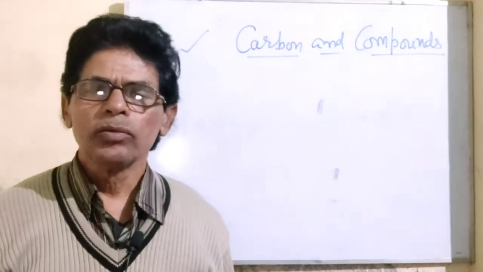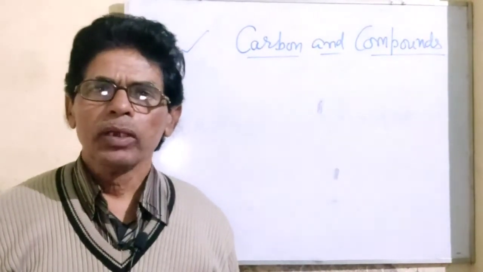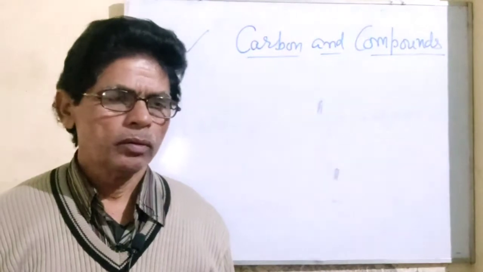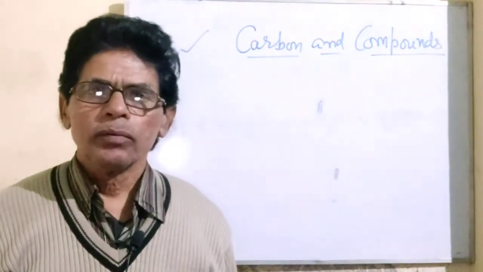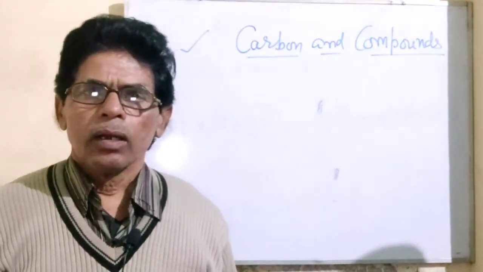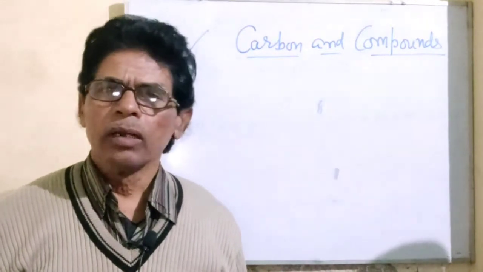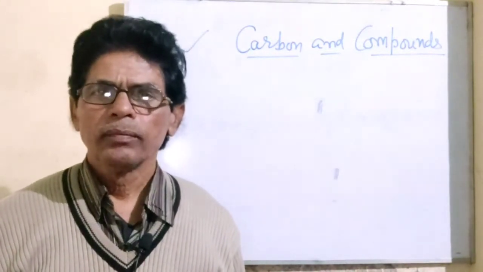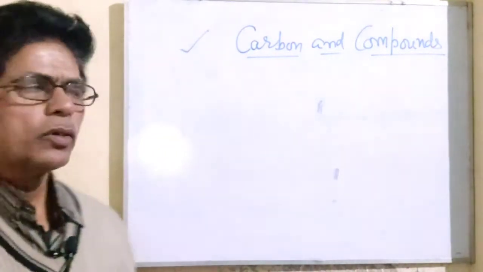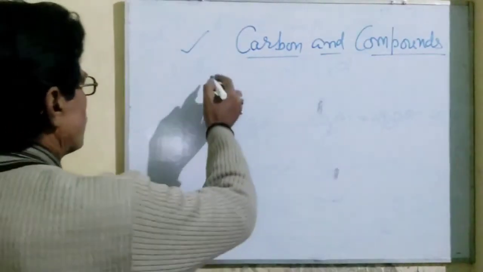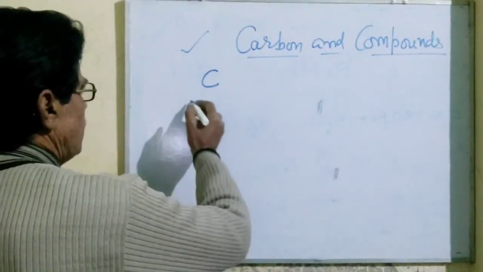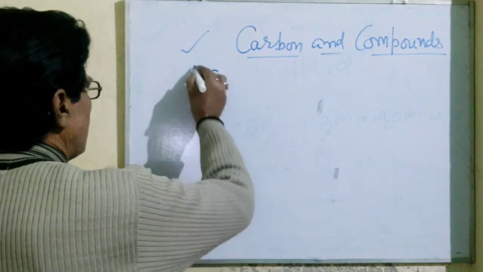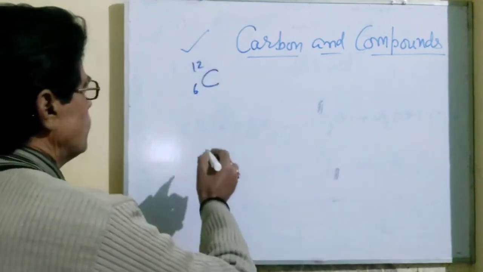Today I am going to teach you carbon and its compounds. You know, carbon is a nonmetallic element. It has its symbol C. Its atomic number is 6 and atomic mass is 12.